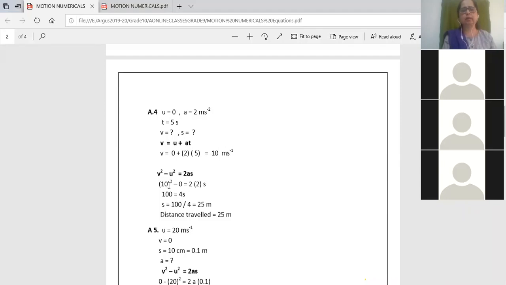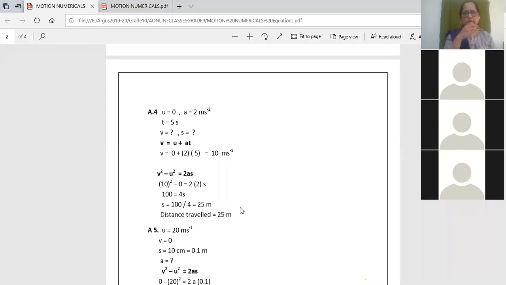So 10 square minus 0 is equal to 2 into 2 into s. So 100 equal to 4s. Okay, so s equal to 100 divided by 4. So that is equal to 25 meters. So I've got the value of s, that is 25 meters, right?